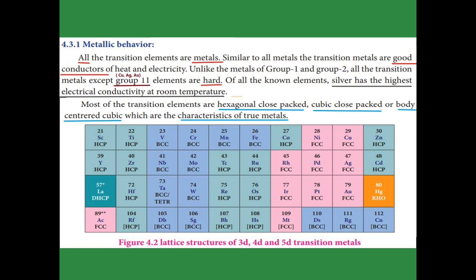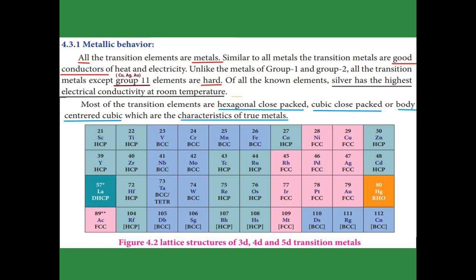Metallic behavior of d block elements. All the transition elements are metals. They are good conductors of heat and electricity. In the same way, transition elements also are good conductors of heat and electricity. In that, silver has the highest electrical conductivity at room temperature. Note it down as a one-word answer.